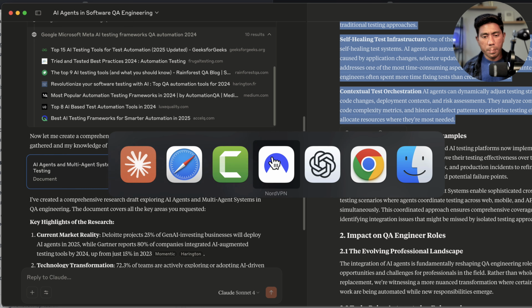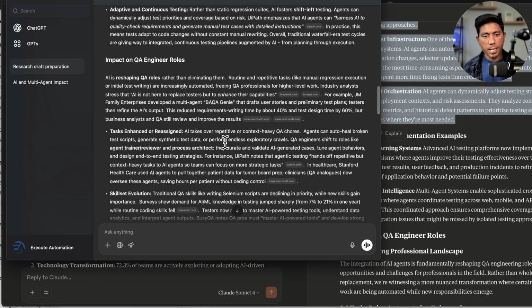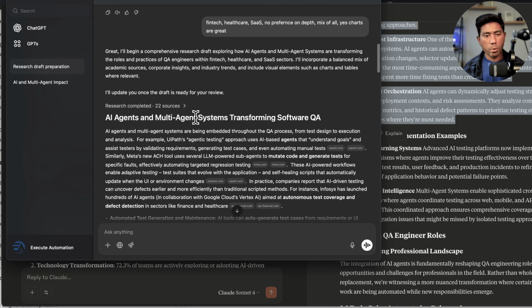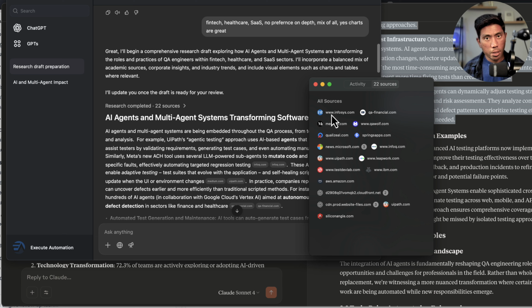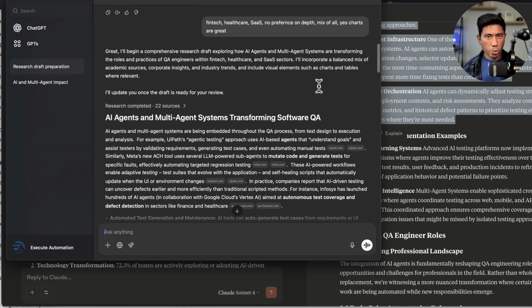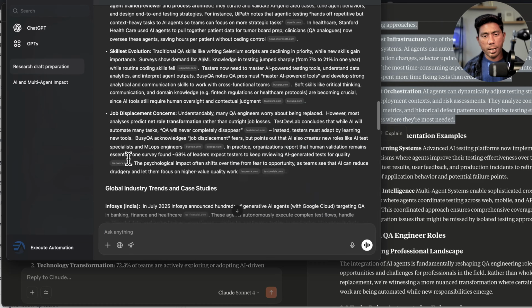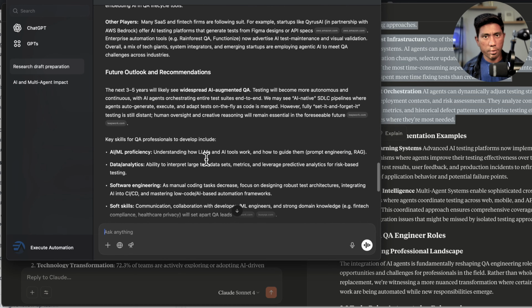And now let's go to ChatGPT and see what it has found as well. So ChatGPT has given some information for us over here. It has found 22 sources. Let's go and see the sources. See, Infosys, QA Financials, Medium Page, QA Wolf, Microsoft, UiPath, LeapWork, IBM. There is not even a single research paper being analyzed over here. This is completely what people have put in their knowledge articles. That's what is really coming. So that's how the sources of information are, and the information that you get over here, you can't really use for research, to be honest.